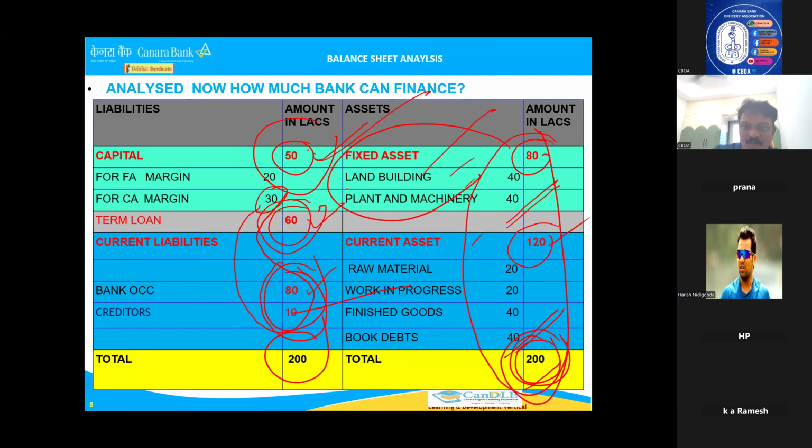Then I will release first a term loan for purchase of this. Once everything is over, finally I will do the visits every month or bi-monthly. Whatever amount I am disbursing, whether construction is happening, plant and machinery has come, whether it is installed, everything I will ensure. Once this term loan part is completed, project is completed, then I will release the working capital limits to the borrower. Okay. Now the balance sheet is tallied.